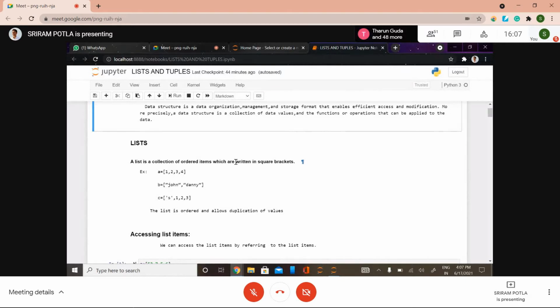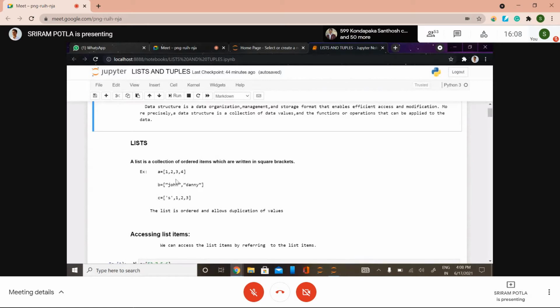Have you heard anything about arrays? What is meant by array? Array is a collection of single data items. Yes, you are right. But the difference between the list and array is, in an array we can store only homogeneous elements, it means only one particular data type. But when it comes to lists, you can store heterogeneous types of elements.